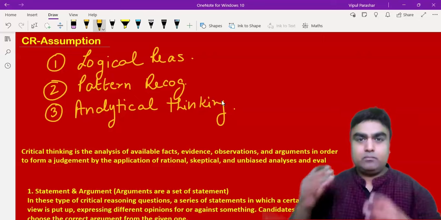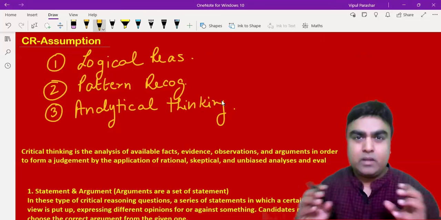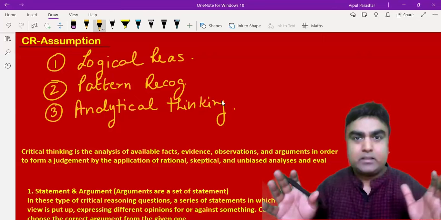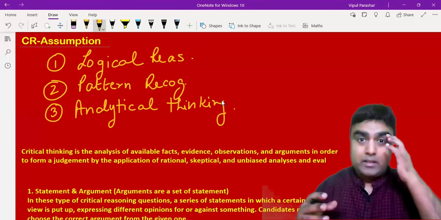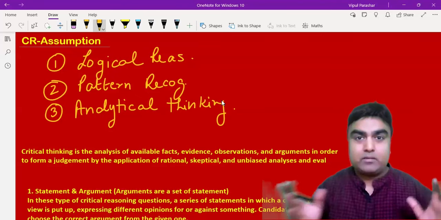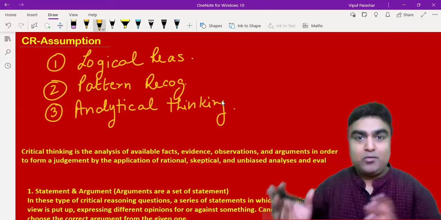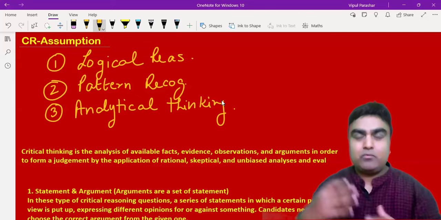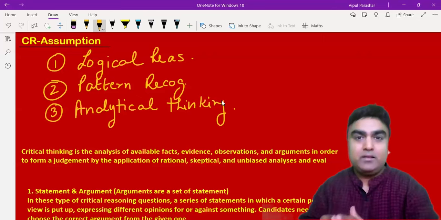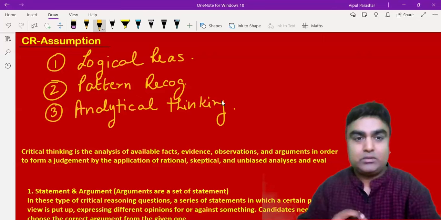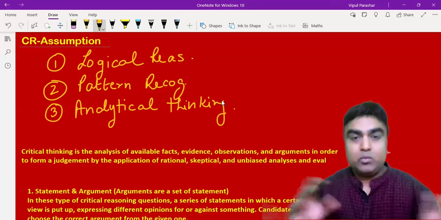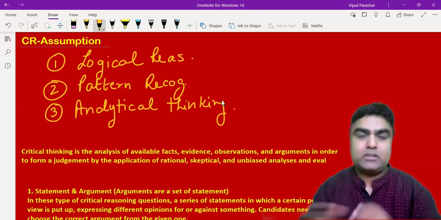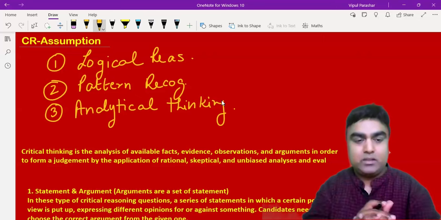I'm not going to the definitions of it. I'll give you some layman understanding here. The main agenda of today's class is an assumption-based question. So I don't want to take you into any other area. I'm just giving some fundamentals so that we have much better clarity while trying the questions. I'll be using Hindi and English both so that everyone is able to understand. Trying to repeat both the things in Hindi and English.